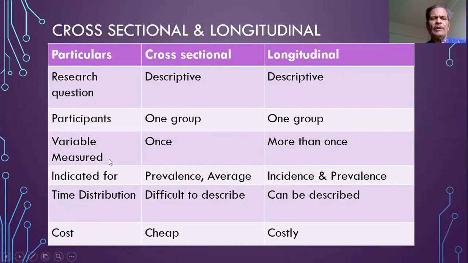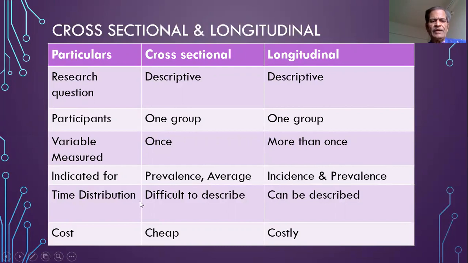The indication for the cross-sectional study is when you are interested in the prevalence or average of a variable. Whereas in longitudinal study, the indication could be incidence of the variable or the prevalence of the variable.